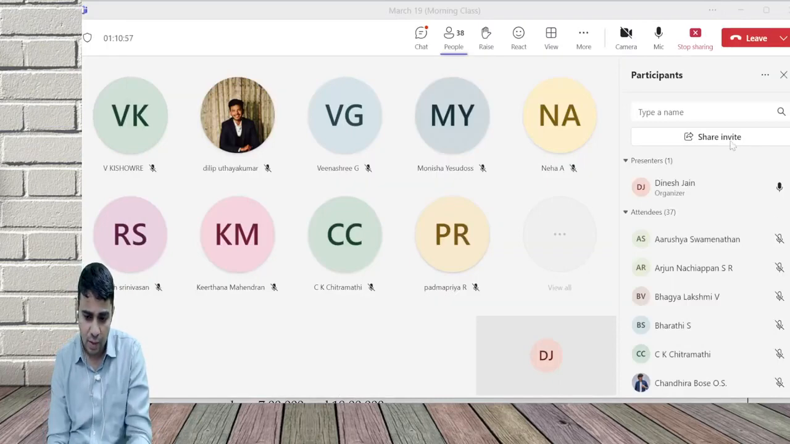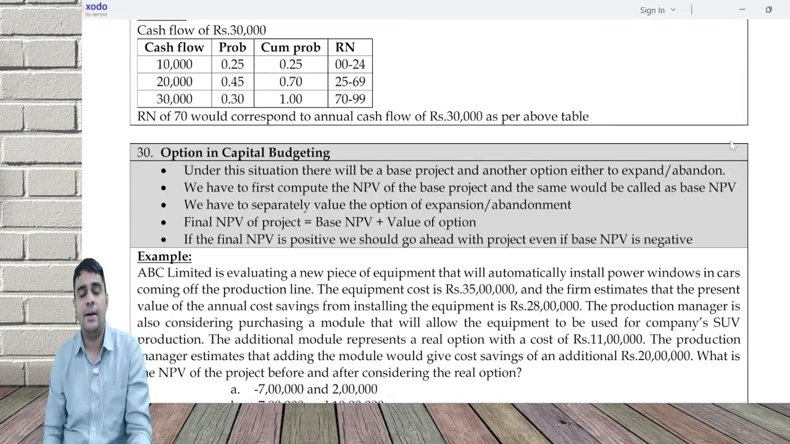Yeah, friends. Okay. So I may decide to expand in future, or I may decide to abandon the project in future. But to do all that, first you need to make the initial investment.